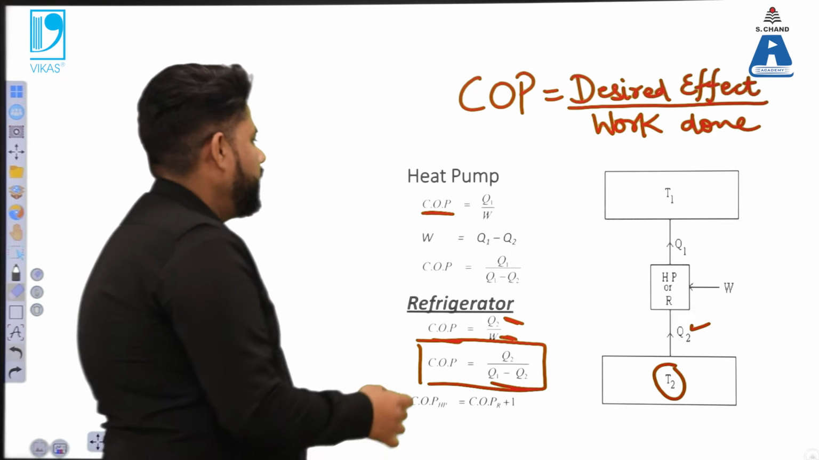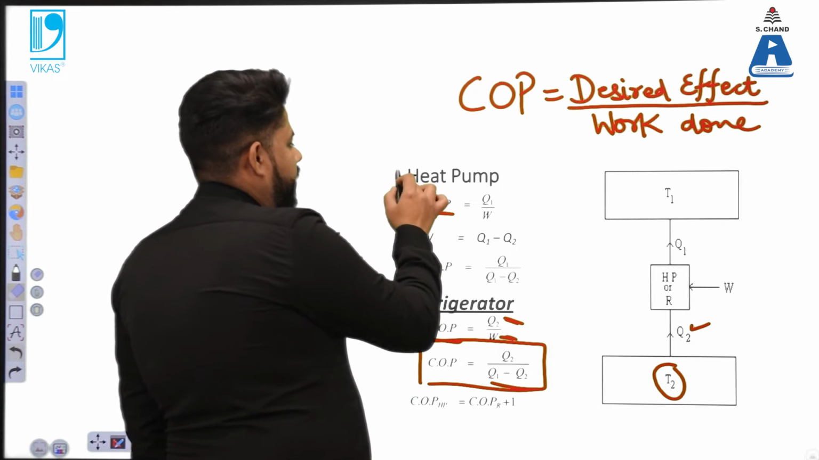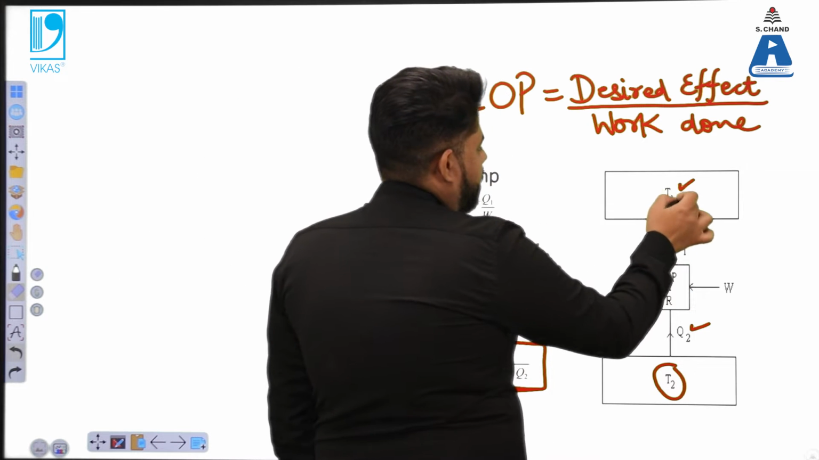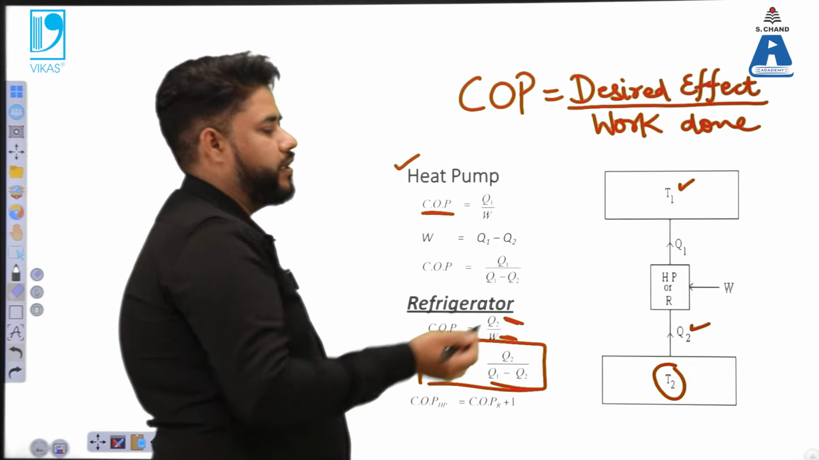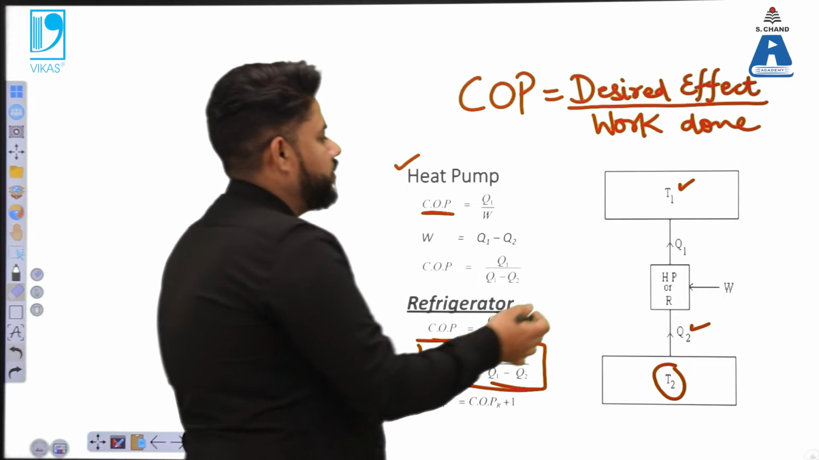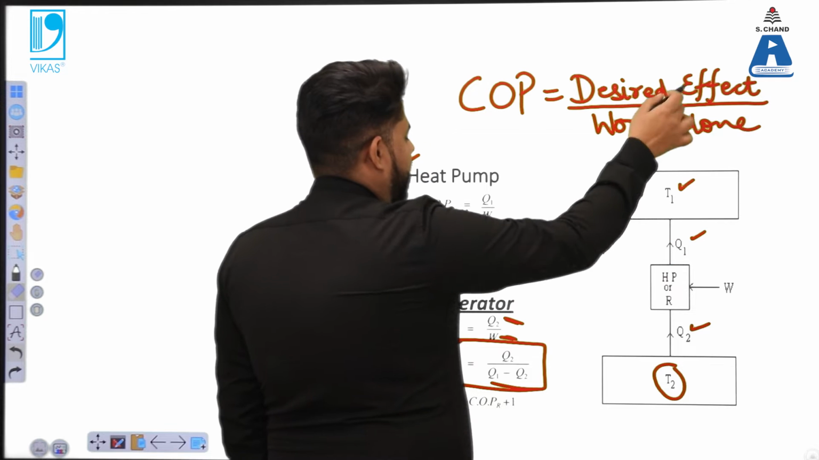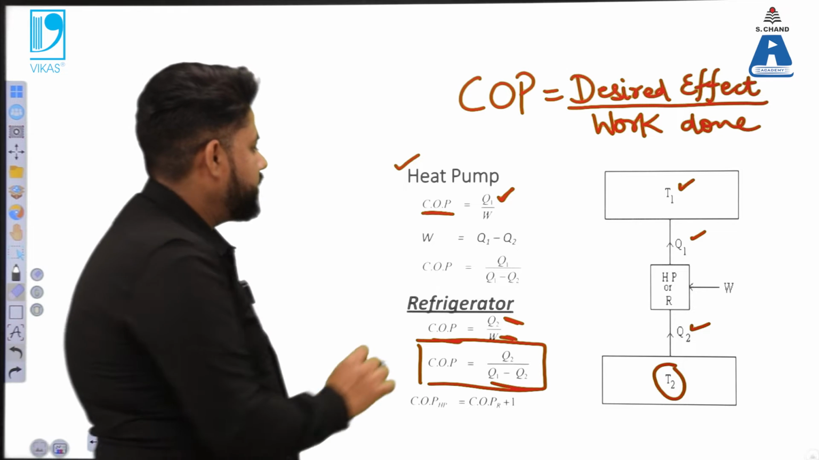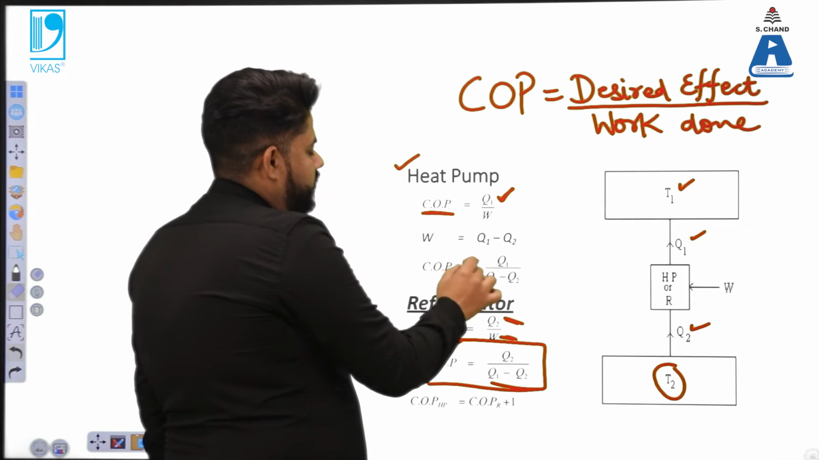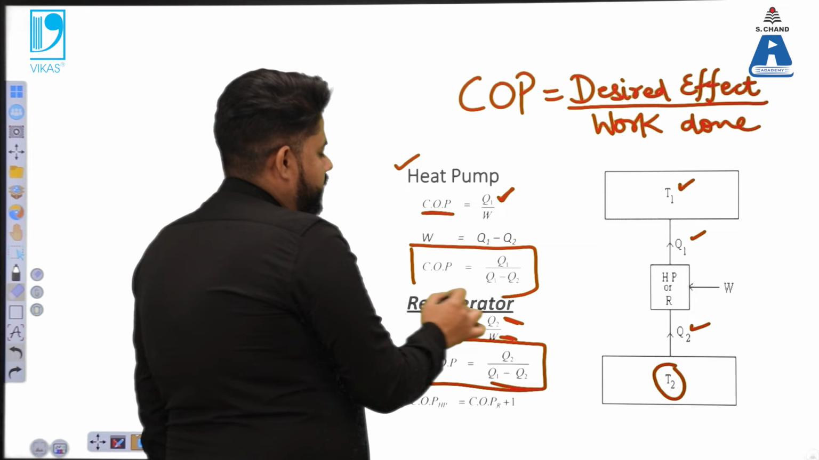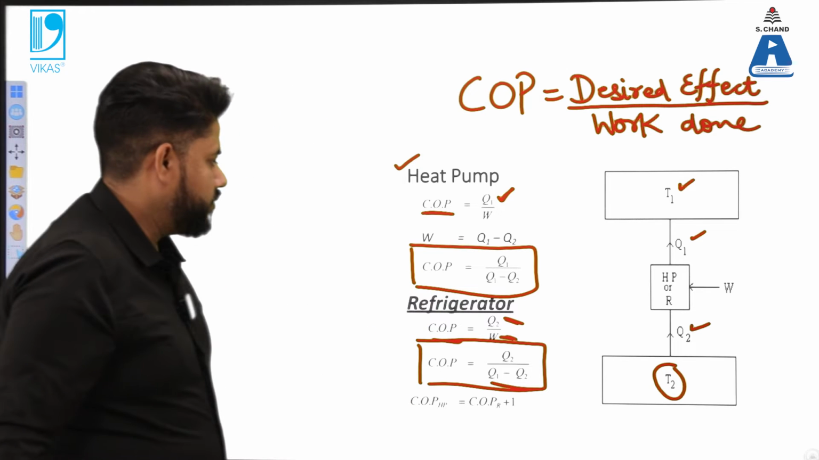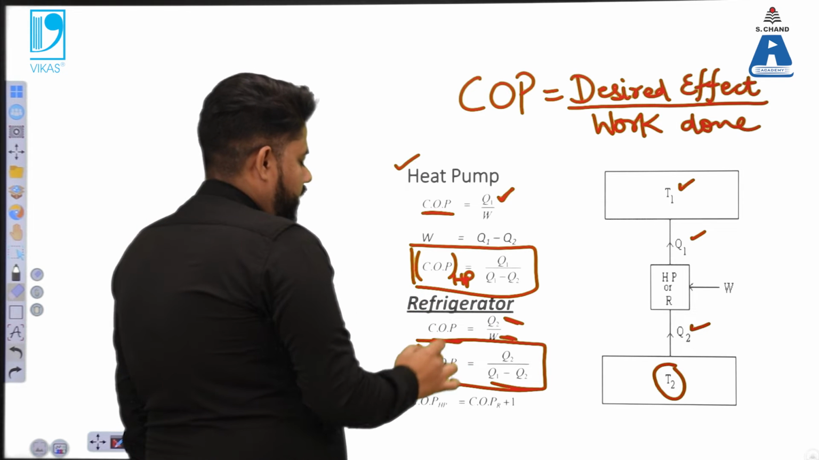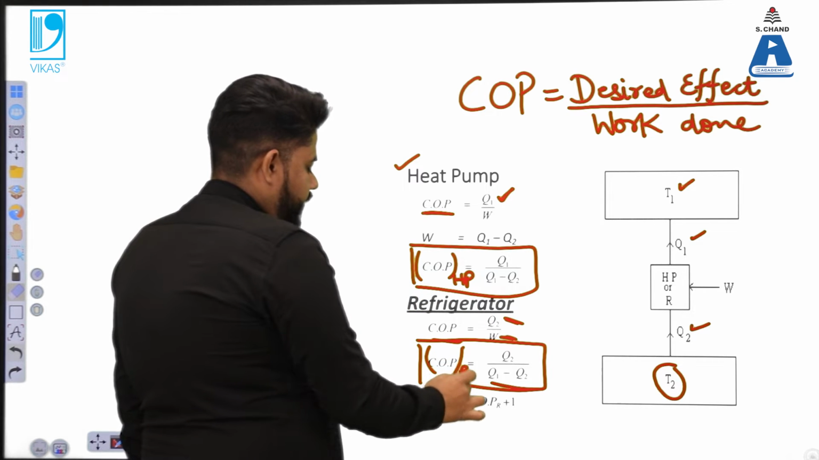Then you have the expression for the heat pump. For the heat pump, as I have told you, our attention is on the region that we want to heat up. So our attention will be on this Q1 part, that is the desired effect for us. So the desired effect is Q1 over W. We can substitute both the values, and we'll get this COP which is Q1 over Q1 minus Q2. So this is for the heat pump and this one is for the refrigerator.